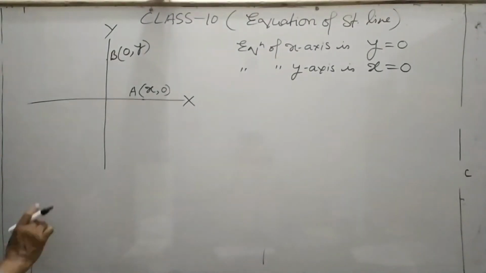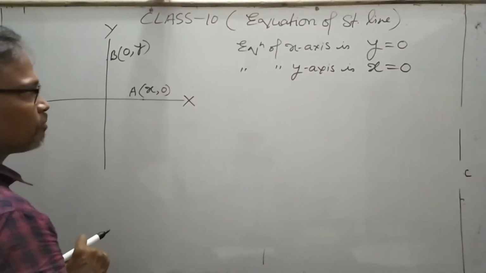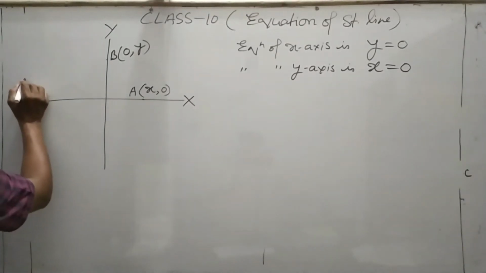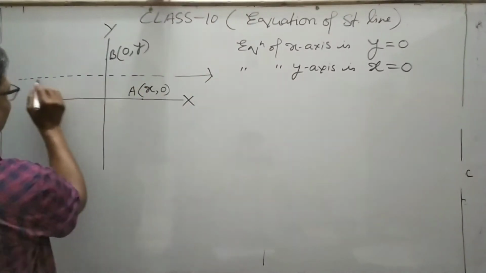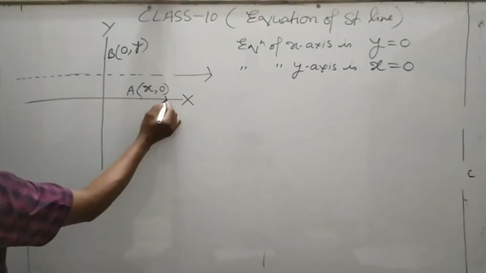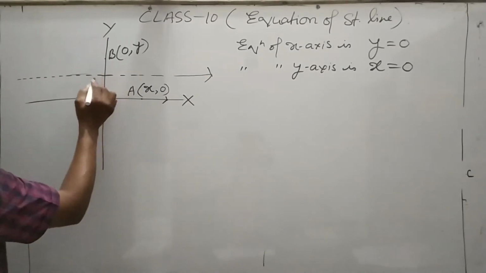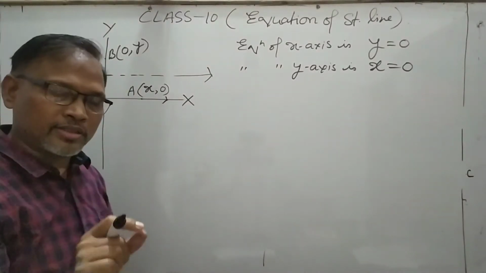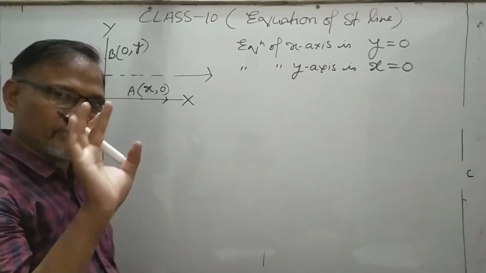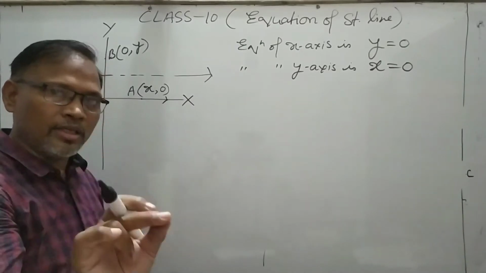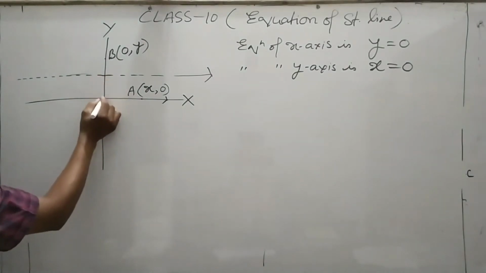Now you have found the equation of the x-axis and of the y-axis, but if anybody asks the equation of a line which is parallel to the x-axis, like this line, then what is the equation of this line? If the line is parallel to the x-axis, does it cut the x-axis? No, never. It will never cut the x-axis. It will cut only the y-axis, only at one point.